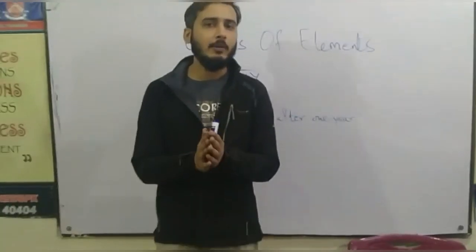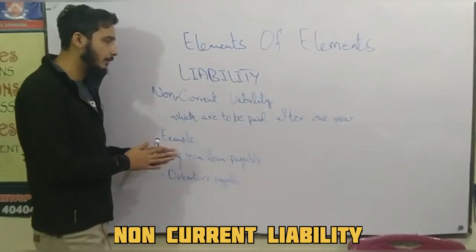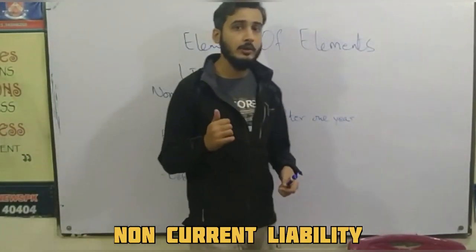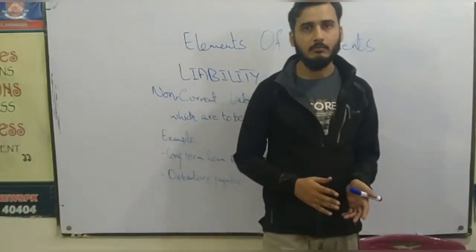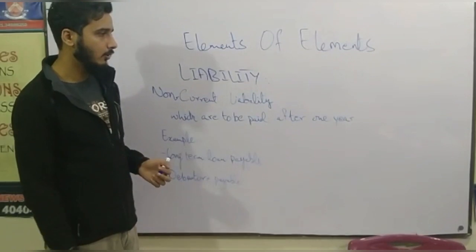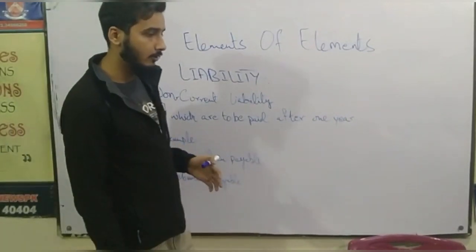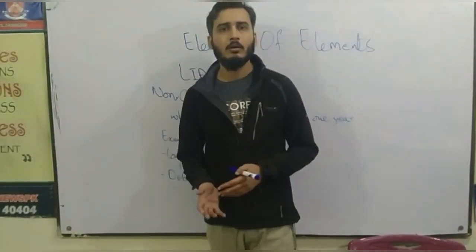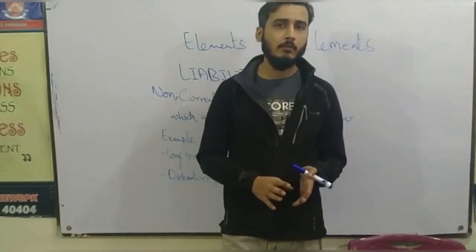So the second type of liability is non-current liability. Non-current liability means which are to be paid after 1 year. So the examples are, number one, long-term loan payable. The loans which are to be paid after 1 year, although it is of 2 years or 1.5 years, but it should be more than 1 year.